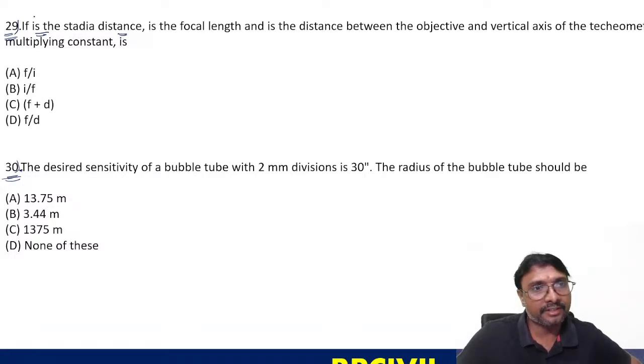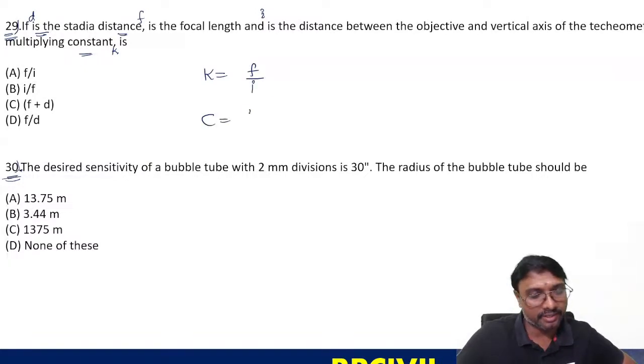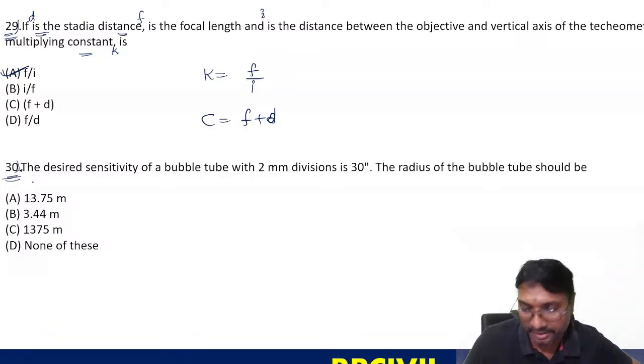If D is the stadia distance and F is the focal length, and I is the distance between the object and the vertical axis of the tacheometer, then what is the multiplying constant? K is nothing but F by I. The additive constant is F plus D. So multiplying constant is F by I, additive constant is F plus D. Right. Now tell me, what is the 30th question?